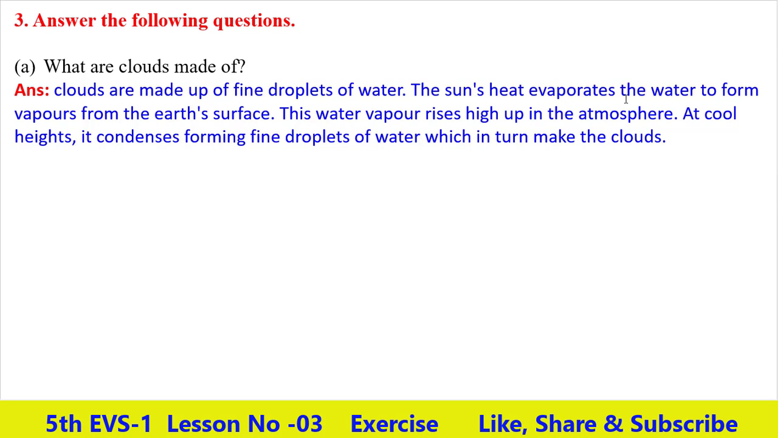The sun's heat evaporates the water to form vapor from the earth's surface. This water vapor rises high up in the atmosphere at cool heights. It condenses, forming fine droplets of water, which in turn make the clouds.